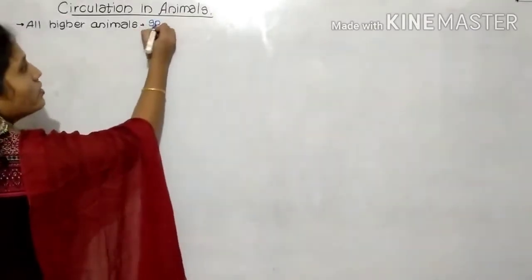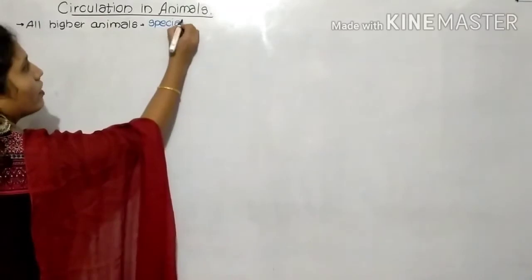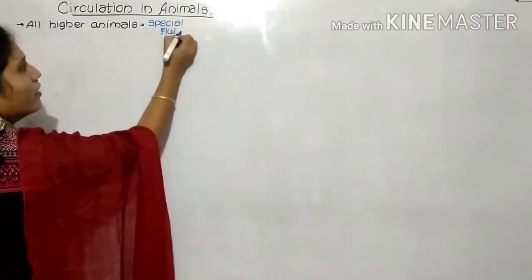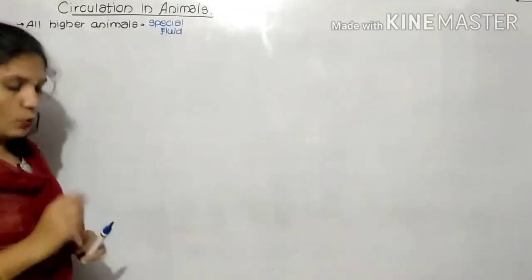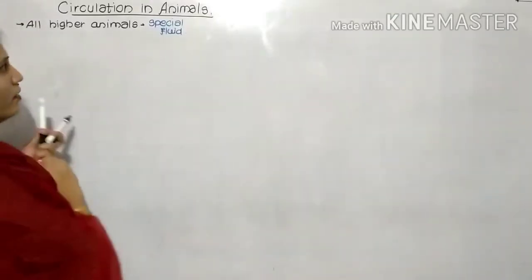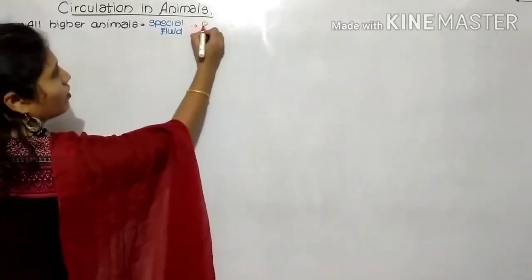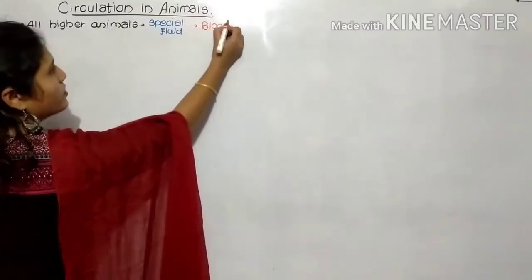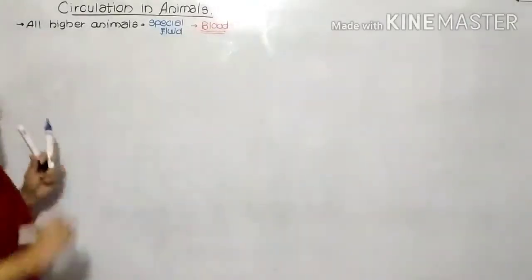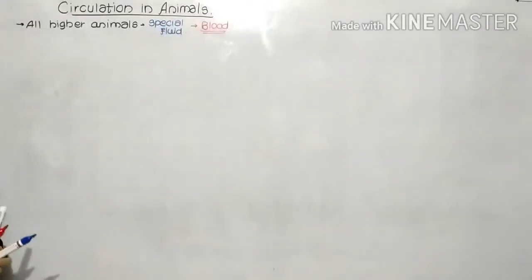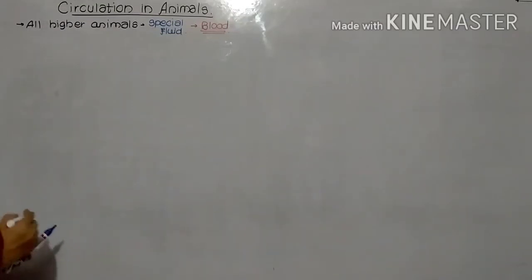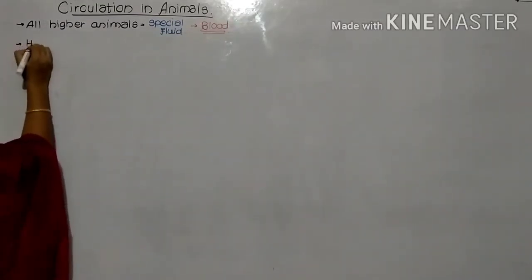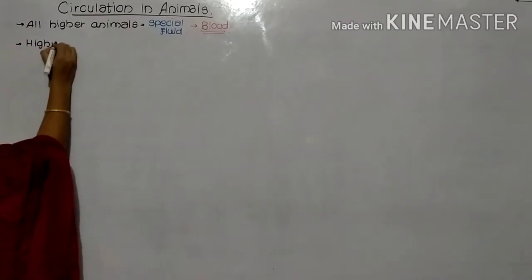That special fluid which is present is known as the blood. The transportation of substances takes place with the help of this special fluid called blood.